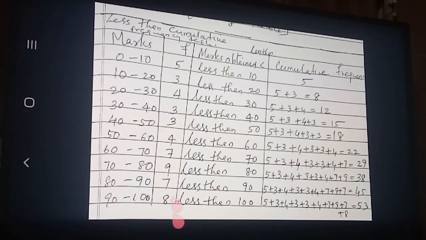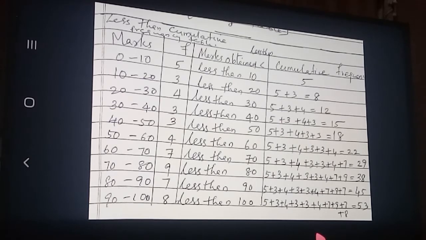So this table we are calling the less than cumulative frequency table. Corresponding to the less than cumulative frequency table, we will draw a graph. The graph name is less than frequency curve or ogive. But the graph I will explain in the school only. Okay, here it is not possible to explain. So the graph I will explain in the school. Okay. So did you get clear? Forming the less than cumulative frequency table, clearly understood now? Okay. So the less than cumulative frequency table is this one.